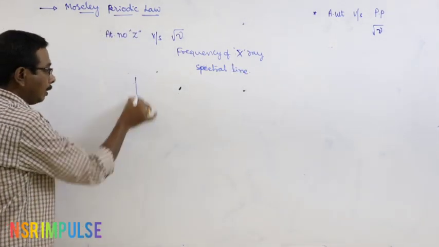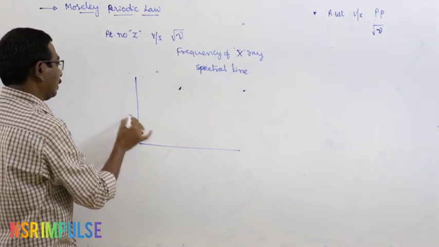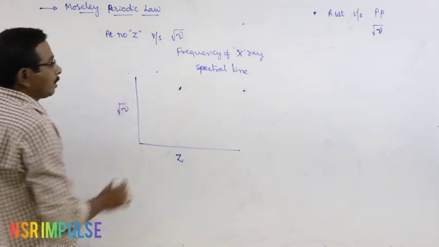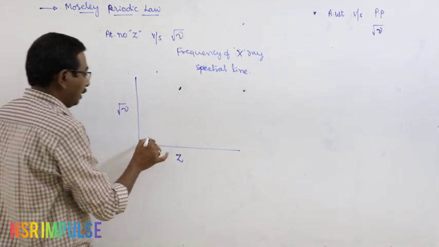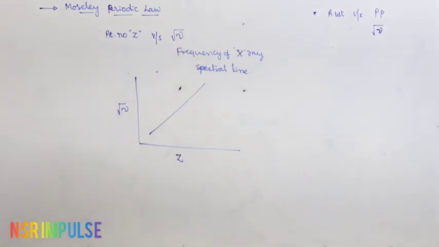Then the graph is like that. This is atomic number, this is the square root of frequency of X-rays. This is the graph obtained.